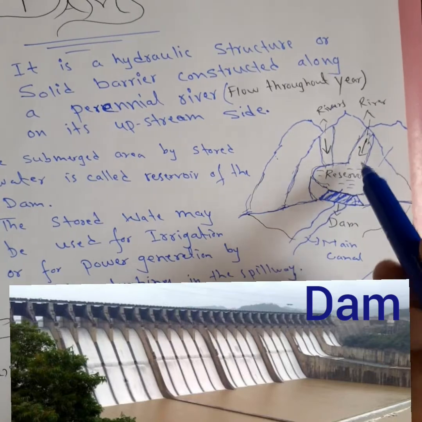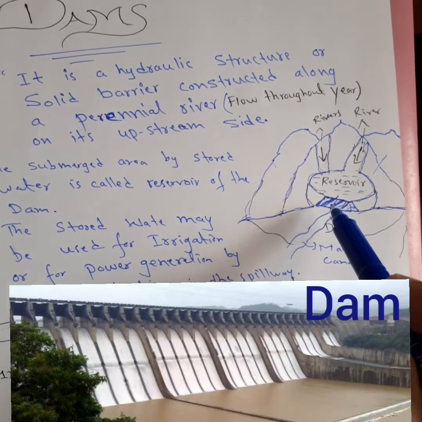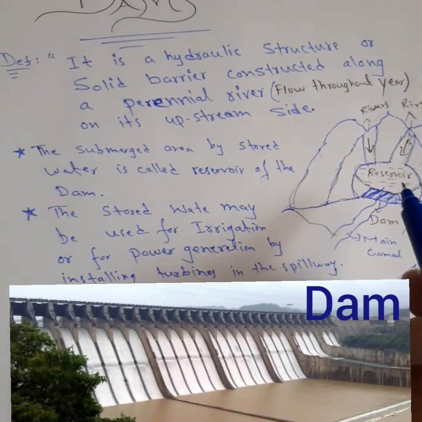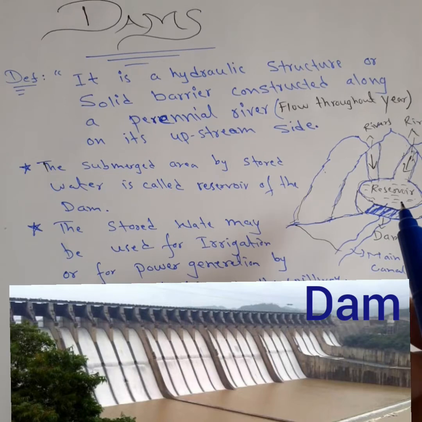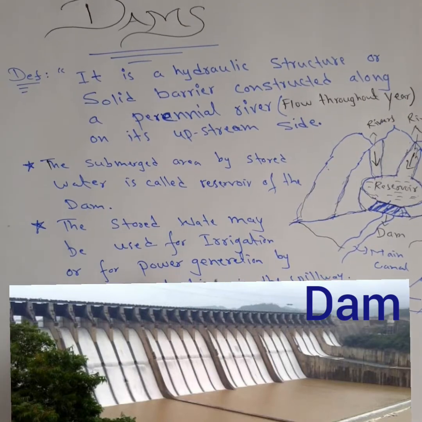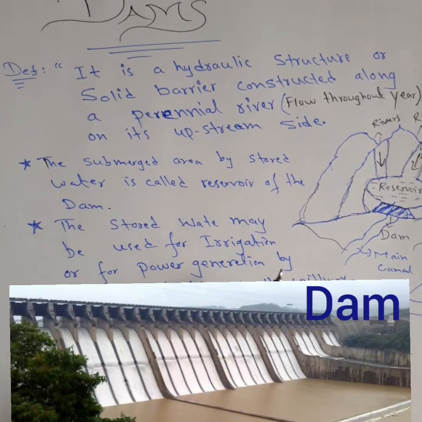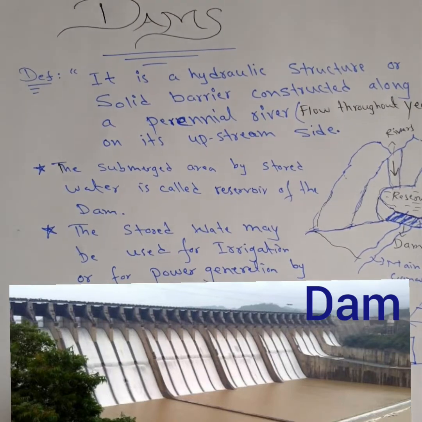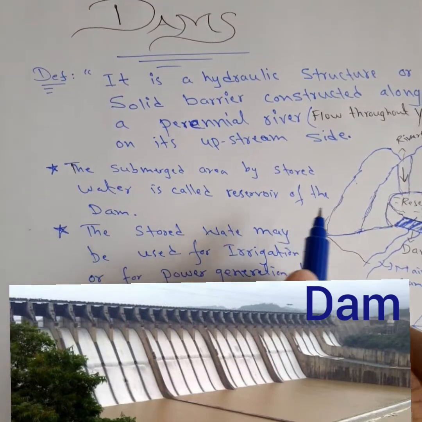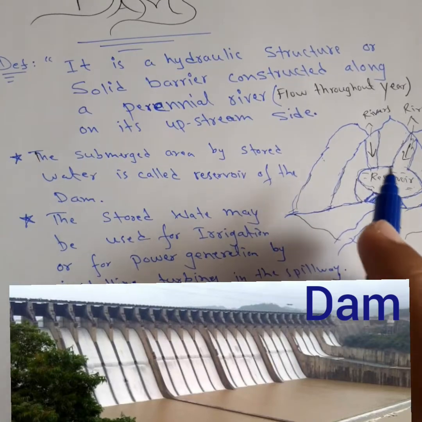These are the mountains and these are the natural rivers that are flowing. We have constructed a dam here to store the water behind it, and this water may be used for irrigation purposes or for power generation by installing turbines in the spillway. The submerged area of water stored behind the dam is called a reservoir.